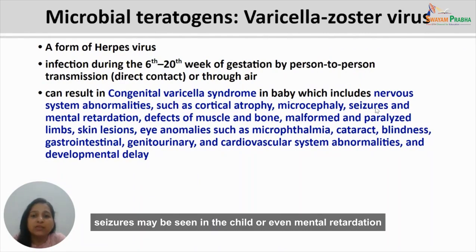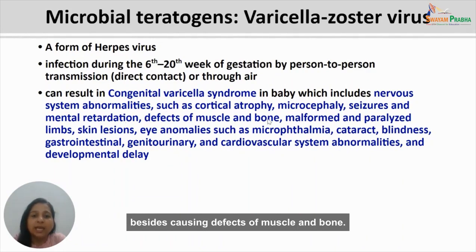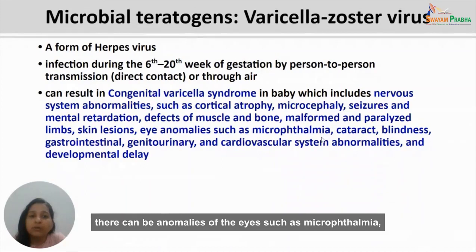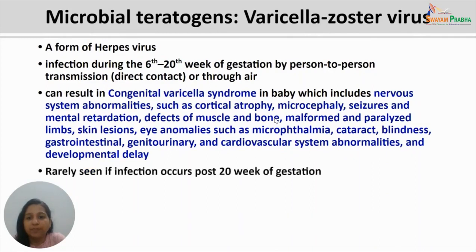Seizures may be seen in the child or even mental retardation. Besides causing defects of muscle and bone, there can be malformed limbs or even paralyzed limbs. That is, limbs may not be functional at all, though they may be present, or they may be present in very small size. There can be lesions on the skin. There can be anomalies of the eye, such as microphthalmia. There can be cataract. There can be blindness. Or there are also abnormalities in the gastrointestinal tract, the genitourinary tract, or even the cardiovascular system, besides causing a delay in the development of the baby.